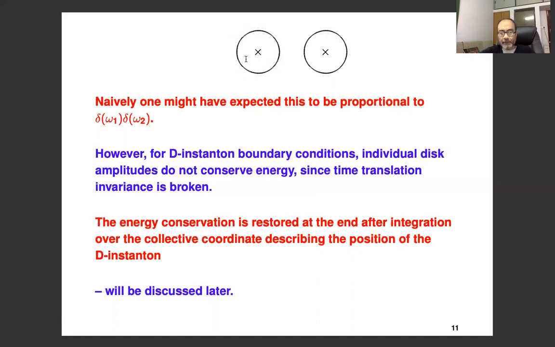That's why the disk amplitude by itself doesn't have an energy conserving delta function. That energy conserving delta function is restored at the end, after we integrate over the collective coordinate describing the position of the D-instanton. This, of course, we'll discuss in detail later. But because there is no separate energy conserving delta function, this contributes as much as a connected diagram. There is no way to exclude this from the analysis.